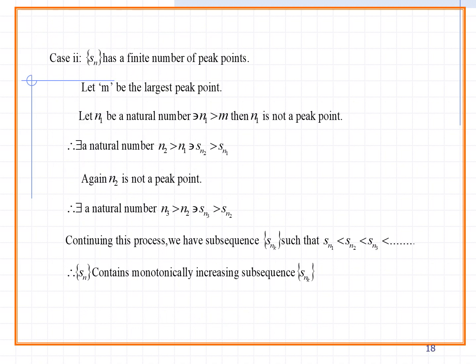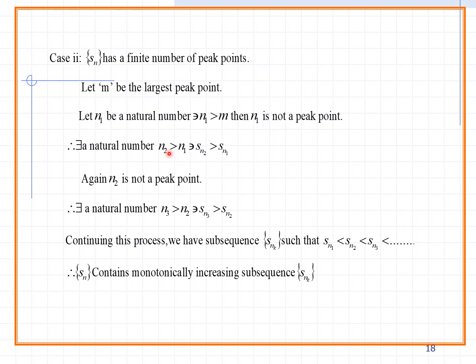So let us see case 2. Sequence Sn has a finite number of peaks. Finite number of peaks means a limited number of peak points. Let m be the largest peak point. Let n1 be a natural number such that n1 greater than m, then n1 is not a peak point. So n1 greater than m, then n1 is not a peak point, and n1 exists.